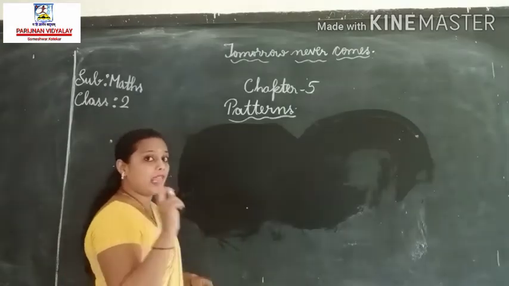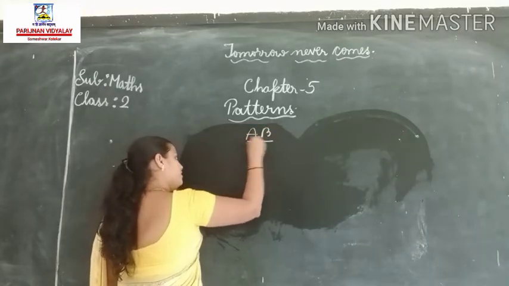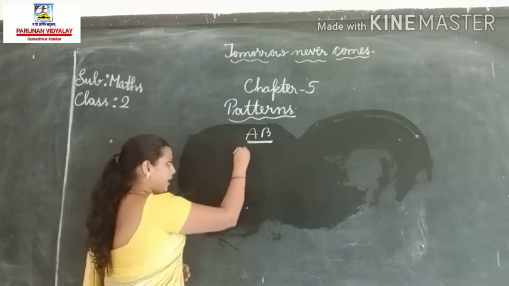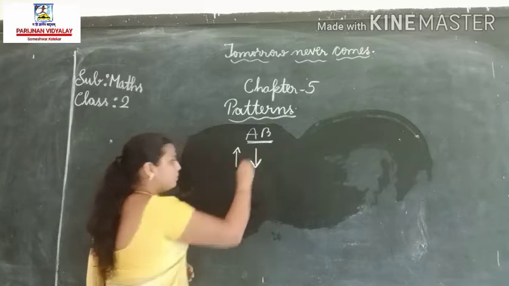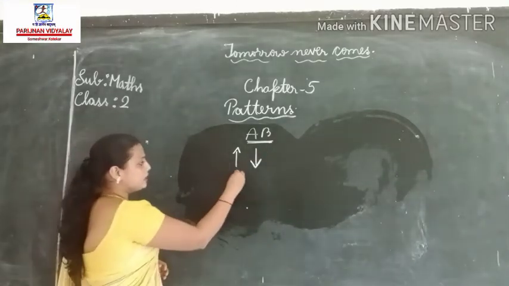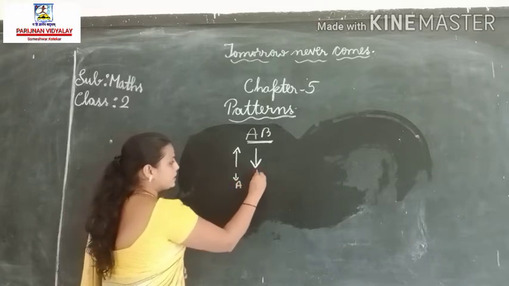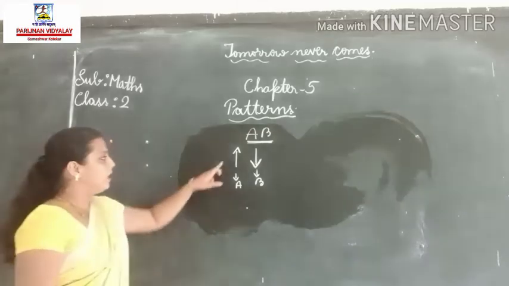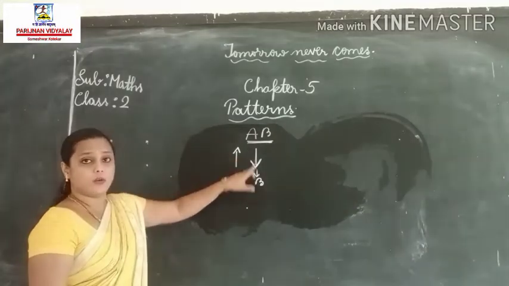Let us take one more example. Let us do the AB pattern. Okay, which pattern? AB pattern. Here I have an up arrow mark and a down arrow mark. Consider the up arrow mark A and the down arrow mark B.